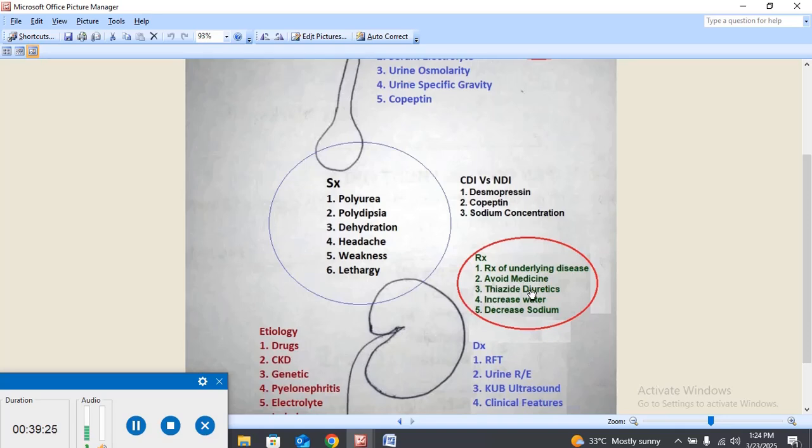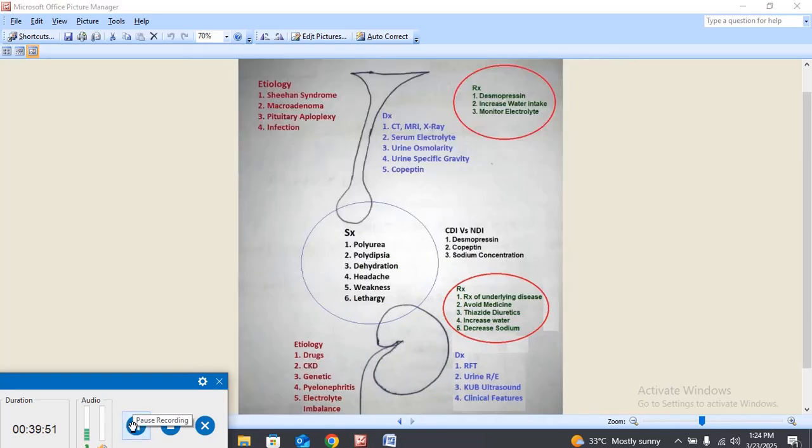So by giving the thiazide diuretic, what will happen? The thiazide diuretic will increase the excretion of sodium, and it will normalize the excretion of water. So thiazide is the mainstay drug for the treatment of nephrogenic diabetes insipidus. You will also increase water intake and decrease the sodium intake.